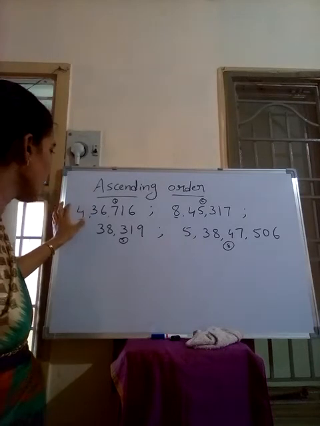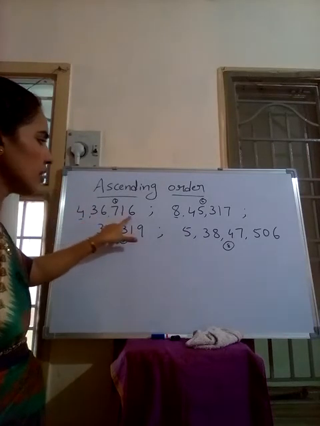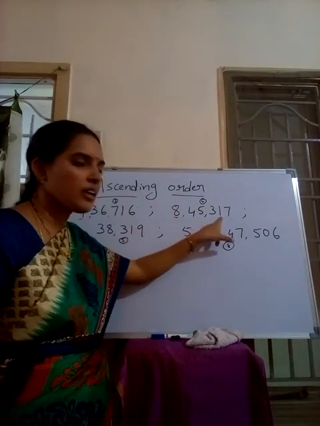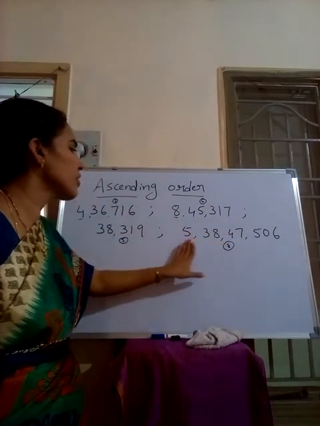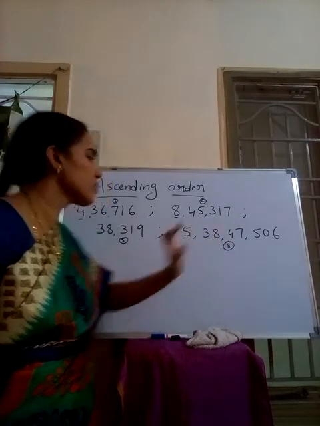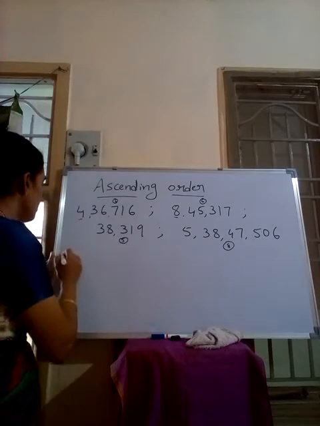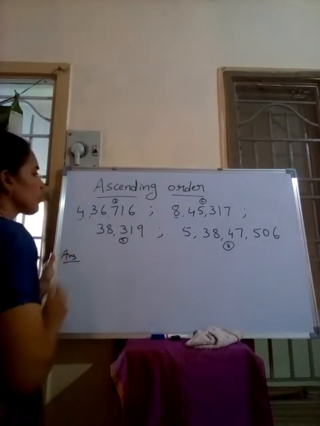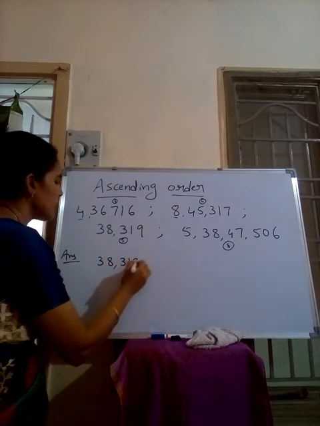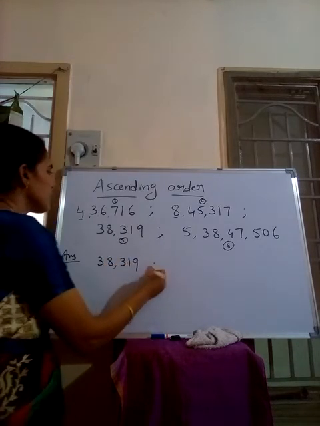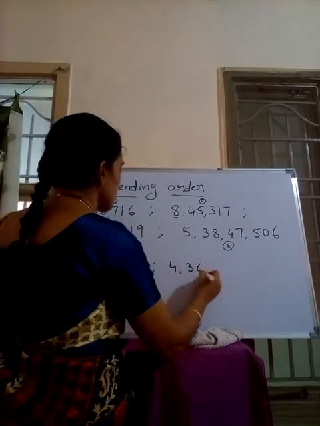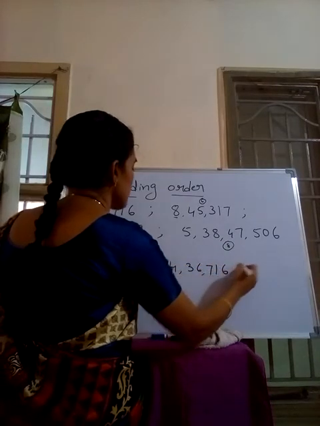That is 4,36,716, after that 8,45,307, and finally 5,38,47,506. Okay, now what is the answer? For the ascending order answer, first we should write 38,319, and then next 4,36,716.